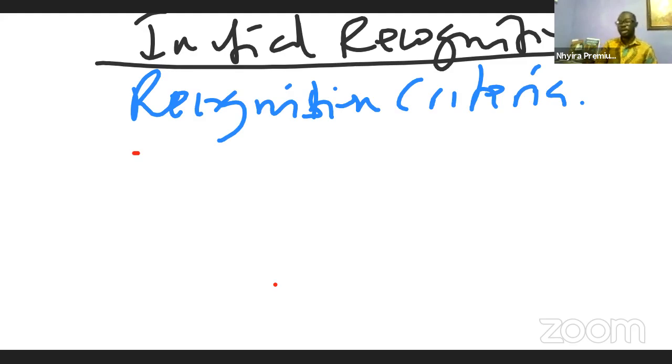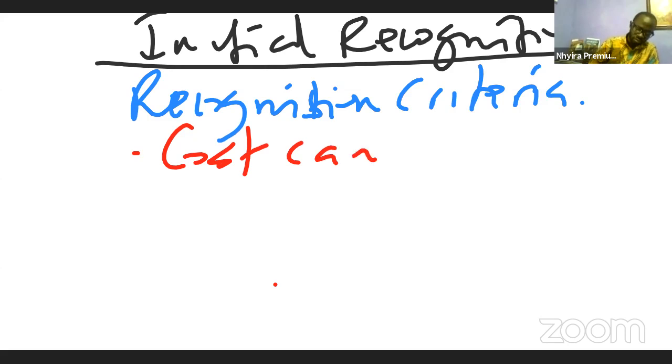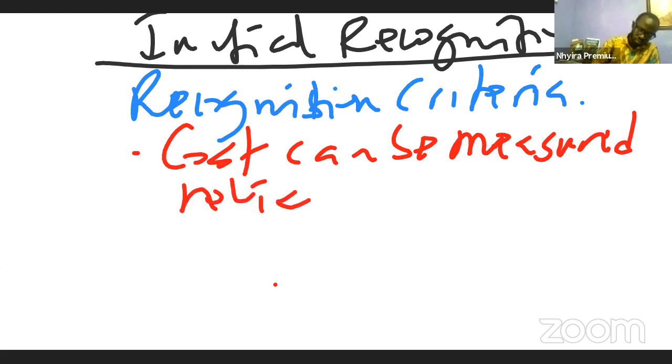So what is the recognition criteria? Let's go there. Number one, we say that the cost can be measured reliably. So the cost of the asset can be measured reliably.